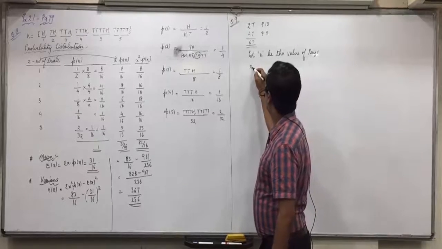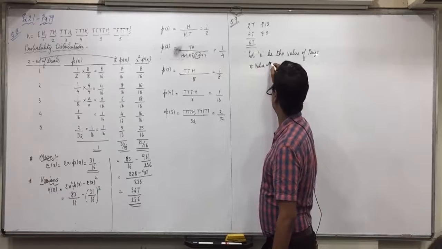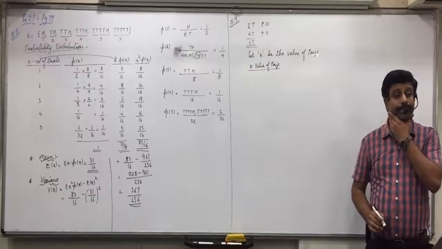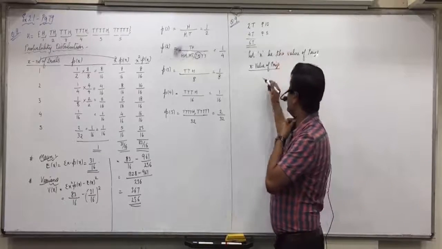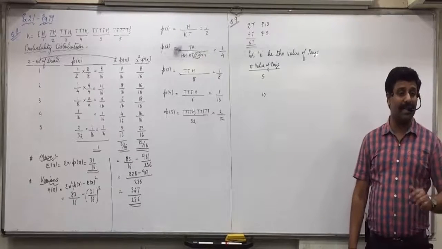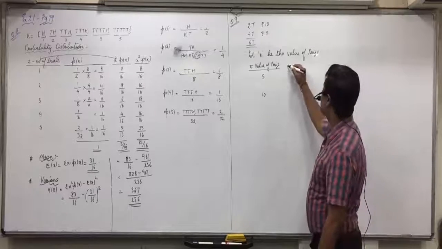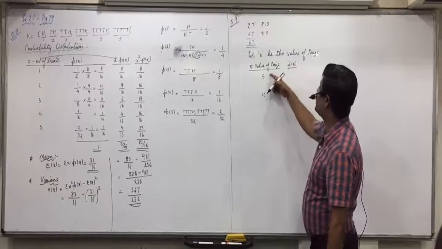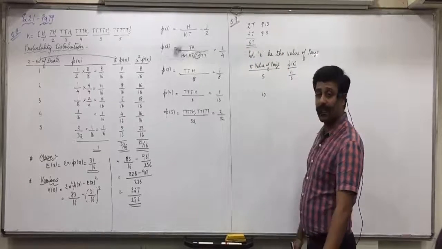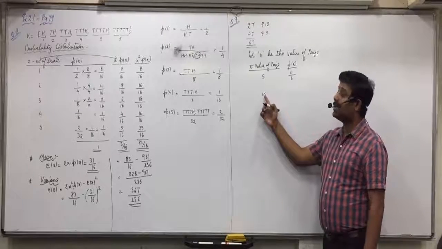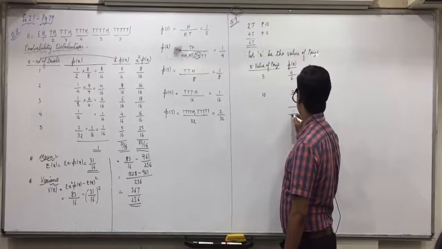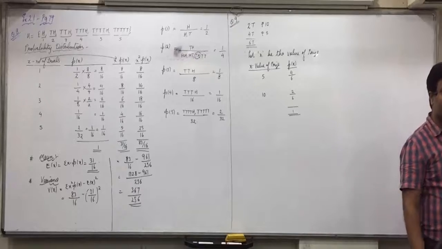Now, x is value of price, so raise your hand. Very simple. What values of price are possible? 5 and 10. X is the value of price, so what value of price is possible? 5 and 10. And it's very simple. What is the probability that you get 5 rupees? 4 by 6. 4 tickets have price rupees 5 out of 6 tickets. What is the probability that you earn 10 rupees? 2 by 6. Total is 1. Anyone who is not clear with it?